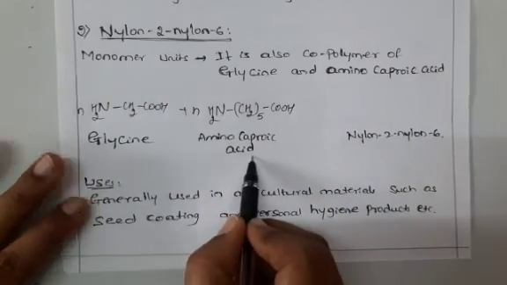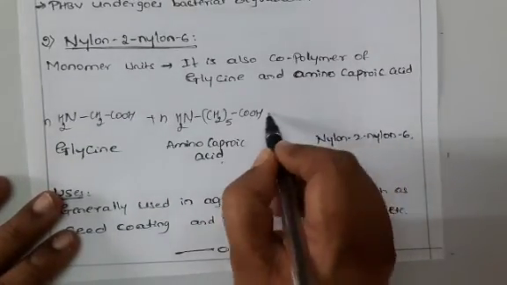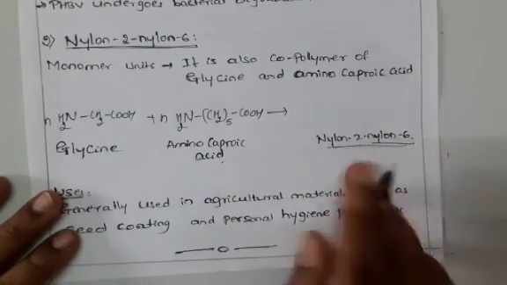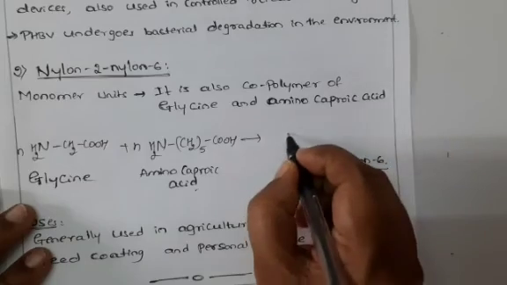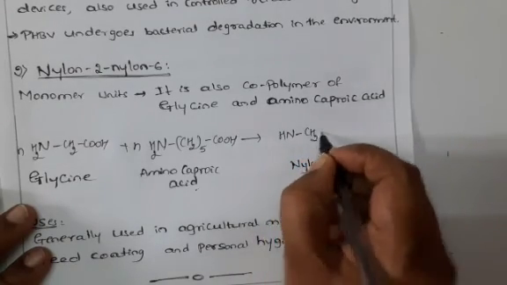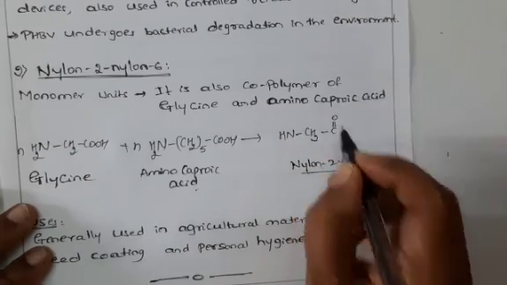This is caproic acid. On polymerization we get the nylon 2-nylon 6 structure. This whole thing is one polymer: NH CH2 C double bond O.